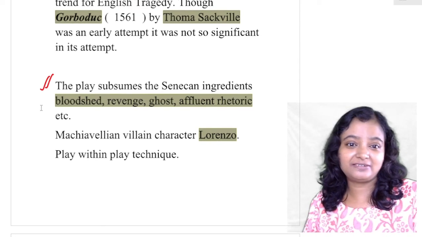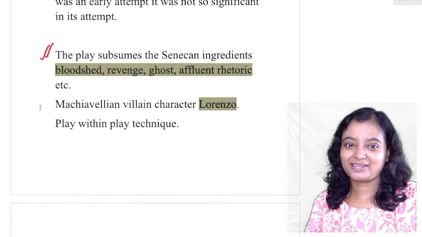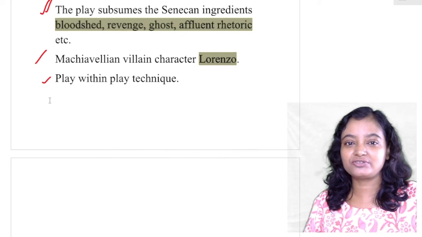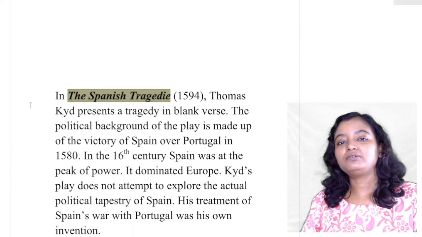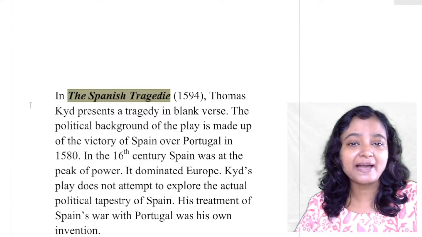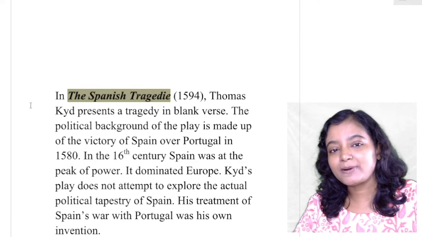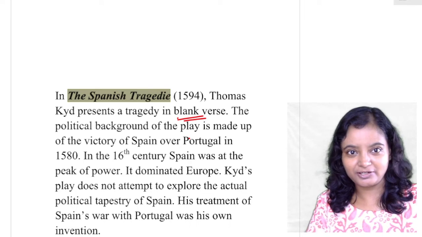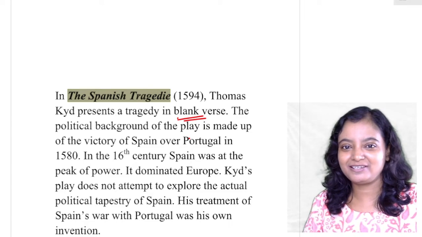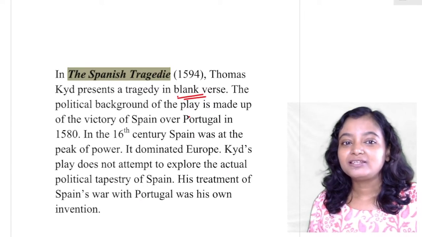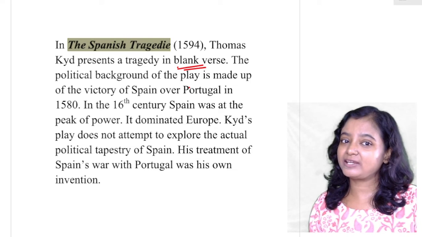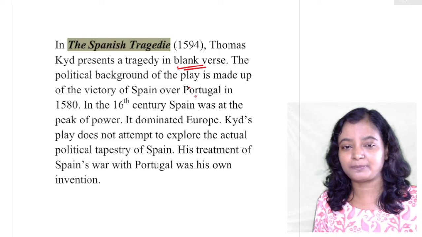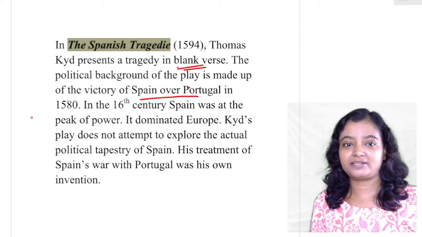There is a meta-villain character, Lorenzo. And the play within play technique is also used here. Now, have a look. In The Spanish Tragedy, 1594, Thomas Kyd presents a tragedy in blank verse. We have already told this previously at the beginning of the note. The political background of the play is made up of the victory of Spain over Portugal. It is totally an imagination on the part of the playwright in 1580.